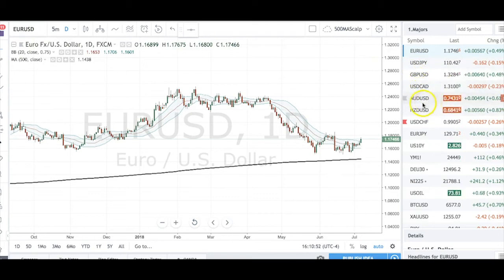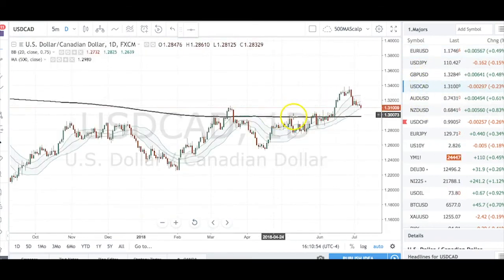So let's take a look at the charts here. We can actually start with the CAD. First and foremost, you see how it's coming into the 31s. It broke the 20-period SMA here. This was a double top at the 134 that we've been talking about for the last couple of weeks. And now this is the 500-period SMA, which is essentially around the 130. That's pretty much the key support area here that we're looking at.